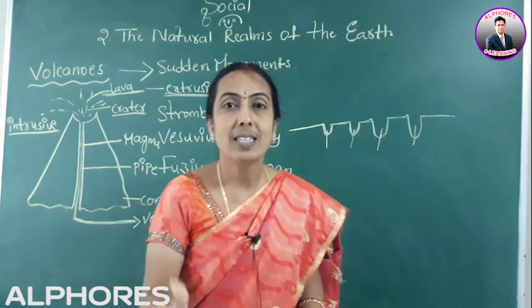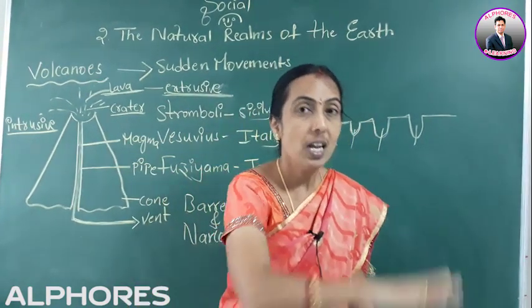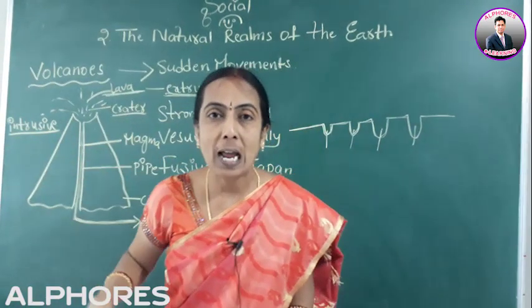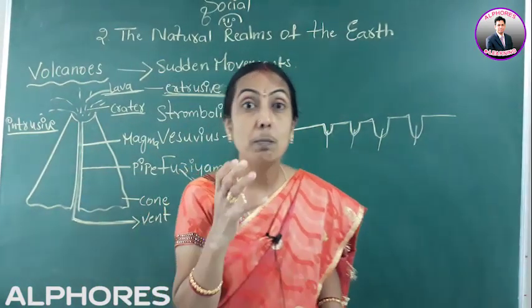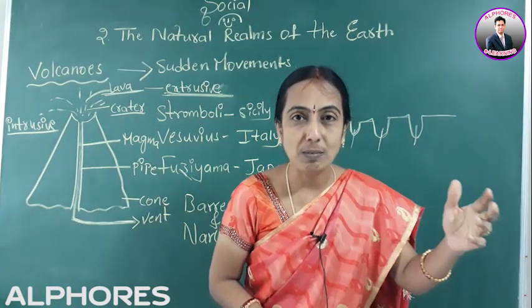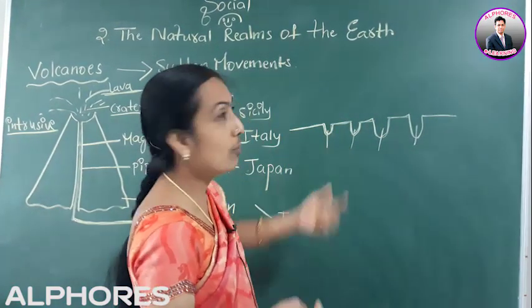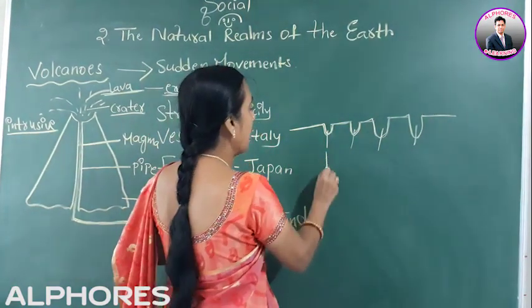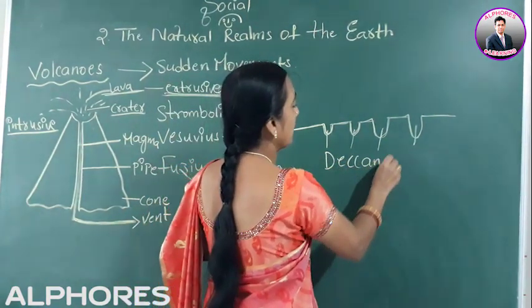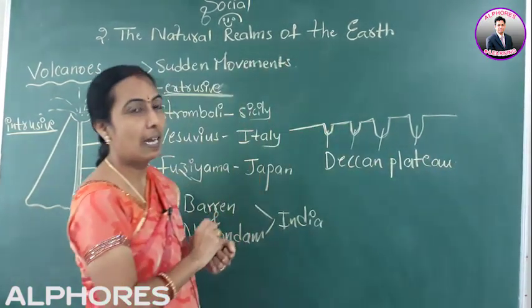And this lava, what happened? When it cools and solidifies, it forms a new landform, and black soil will be formed. This is about the fissure type of eruption. Right. So for this we can take the example of our India, that is the Deccan Plateau. Deccan Plateau is the best example for this.